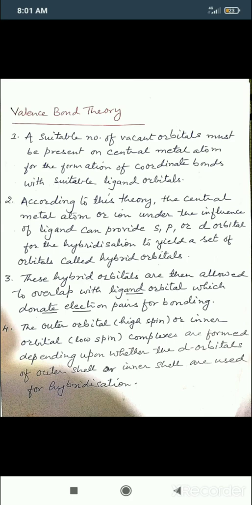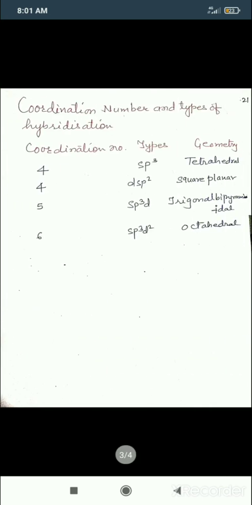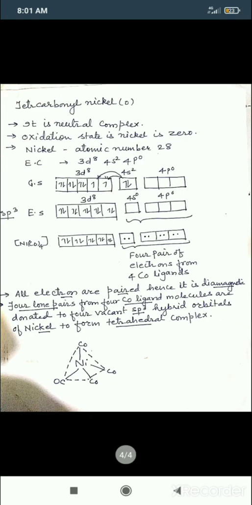You have to consider a metal ion in the center. That metal ion which is in the center has ligands in its surrounding. See the diagram, see the geometry which is in front of you. Nickel in the center. Nickel is a transition metal. That transition metal has four ligands. Carbon, that is carbonyl. These are the carbonyl ligands, also called carbon monoxide. Four carbonyl groups are present in the surrounding.